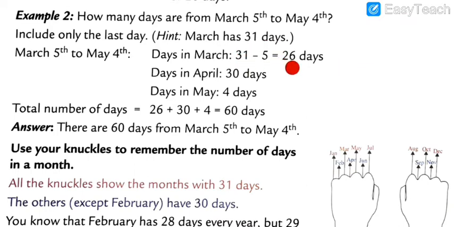Here, March, April and May. So 5th March to 31st March is equal to 26 days over there.